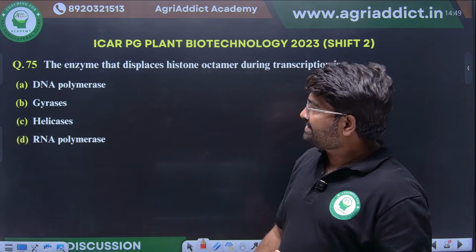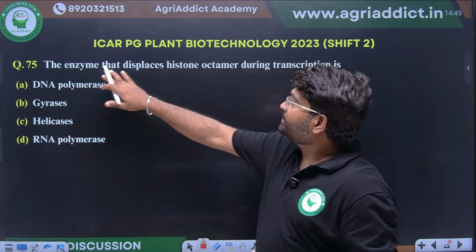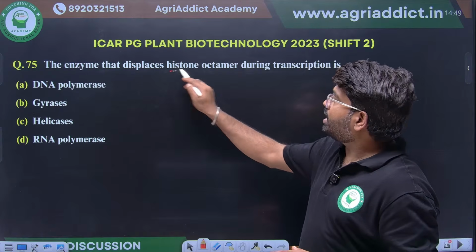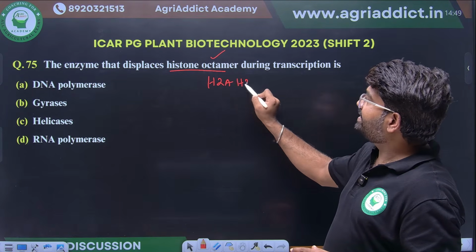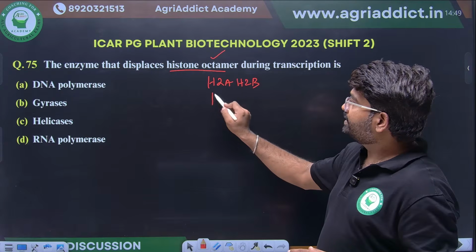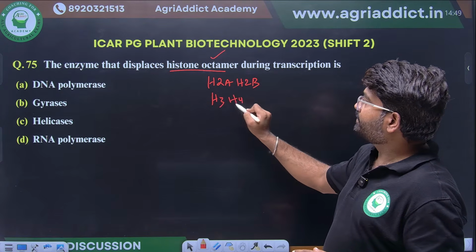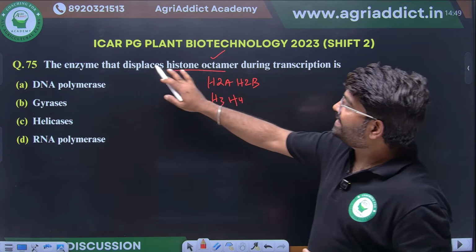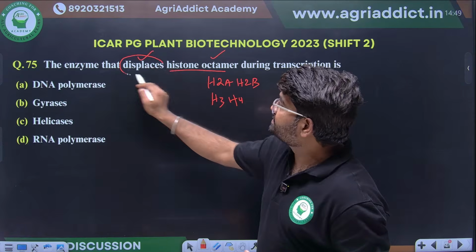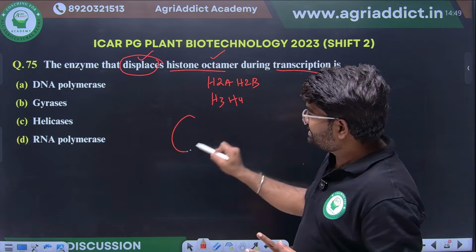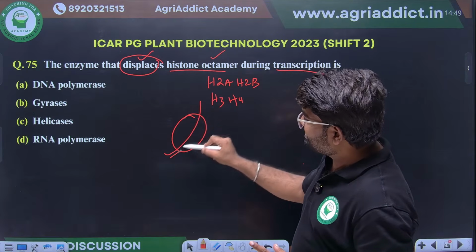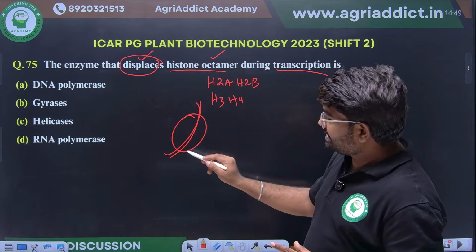Next question. The enzyme that displaces histone octamer. We know histone octamer is made up of a dimer of H2A, H2B, H3 and H4. This we already know. The enzyme that displaces the histone octamer during transcription. For example, this is a histone octamer, and this is the DNA wrapped around this.